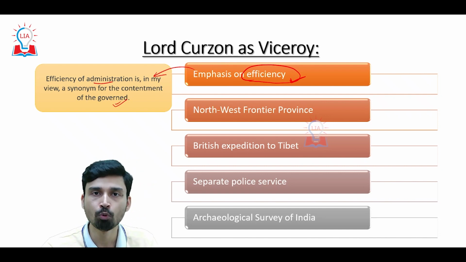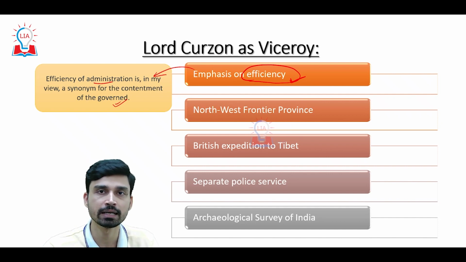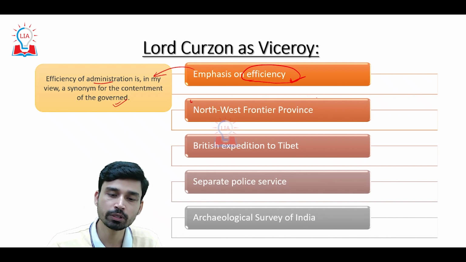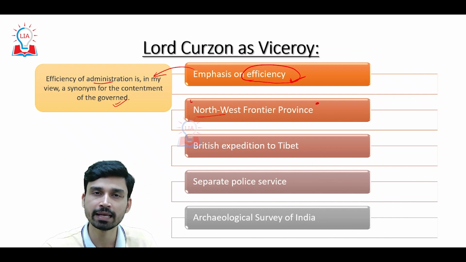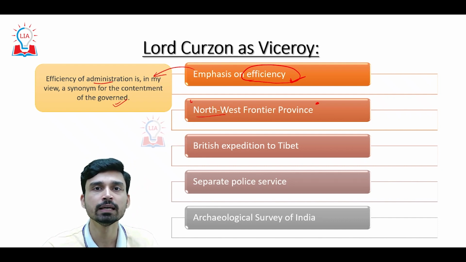That means the more efficient the government is, the better the contentment, the higher the contentment among the governed classes, that means the general masses. Later on, when he became Viceroy, he also created a separate province called the North-West Frontier Province, which is currently lying in modern-day Pakistan.